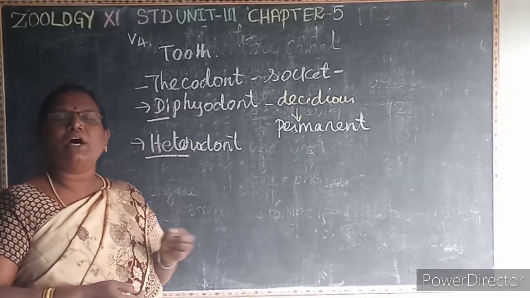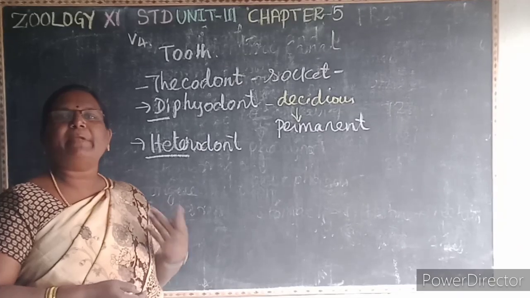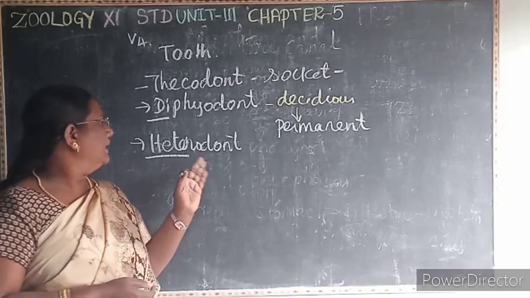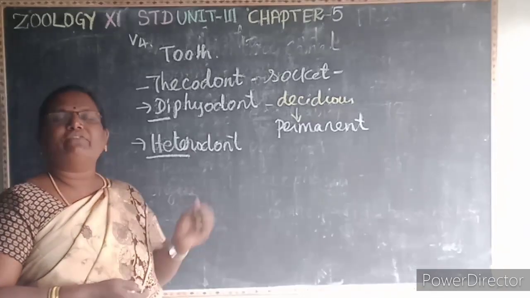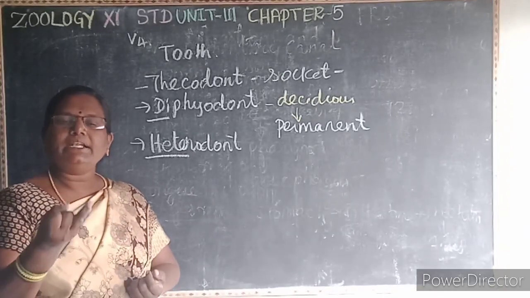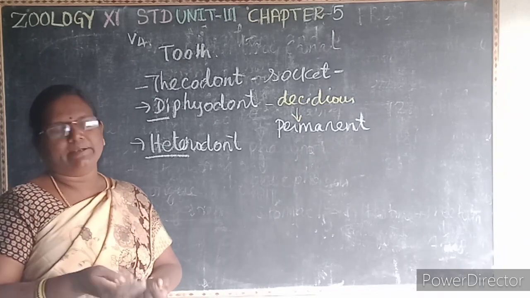Di means what? Two. There are two sets of teeth. The milk teeth are replaced by the permanent teeth, then it is known as diphyodont. Then hetero means different. There are four different kinds of teeth. What are they? Incisor, canine, premolar and molar.